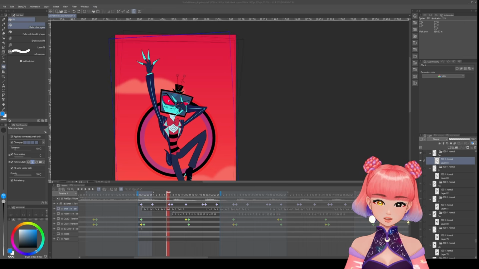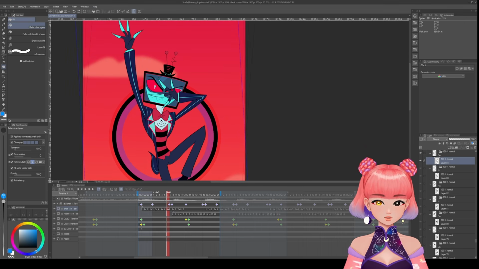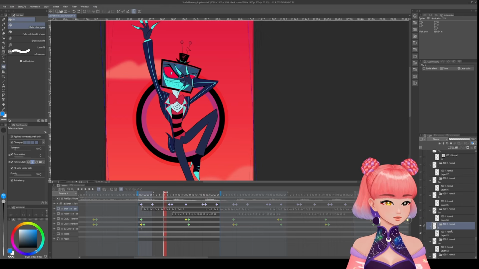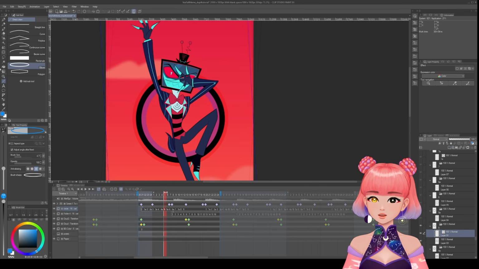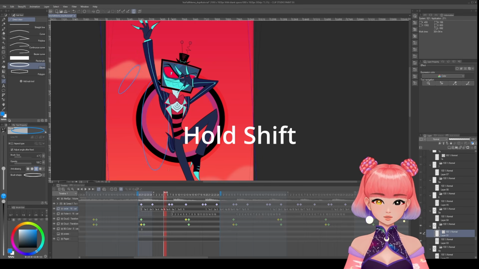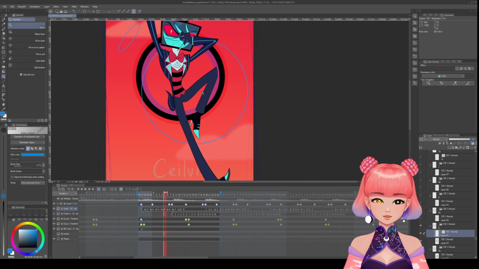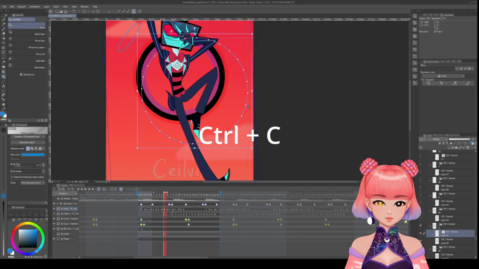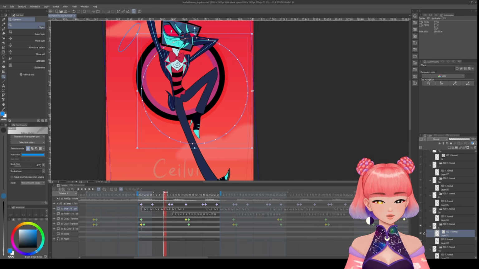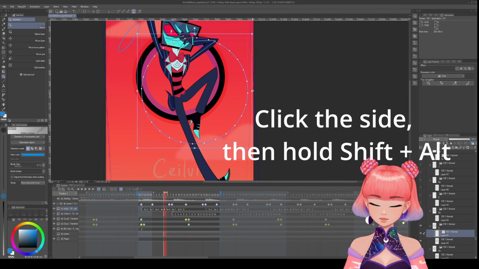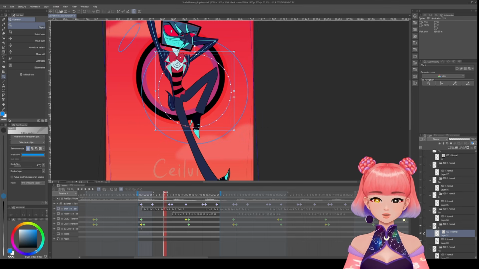I also want to quickly explain how I made these black circles that move behind him. So let's start with a vector layer. And then there is a subtool called Ellipse. Normally, it would draw a not perfect circle, but if you hold down Shift while using this tool, it will give you a perfect circle. So once you have a circle like this, go to Objects, select it, Control C, Control V, and then select one side of it, hold down Shift, Alt. This will let you change the size of the circle while keeping the center point the same.